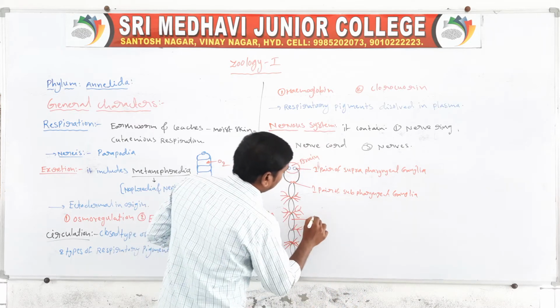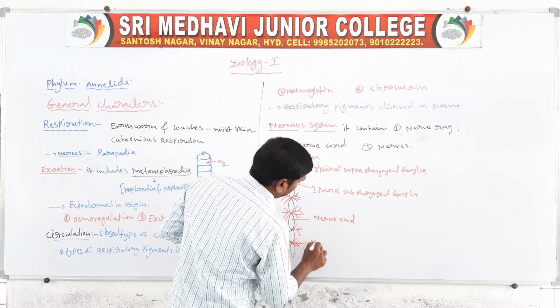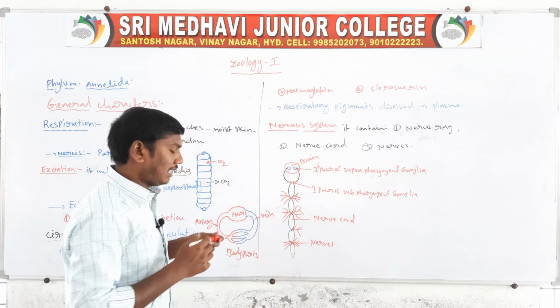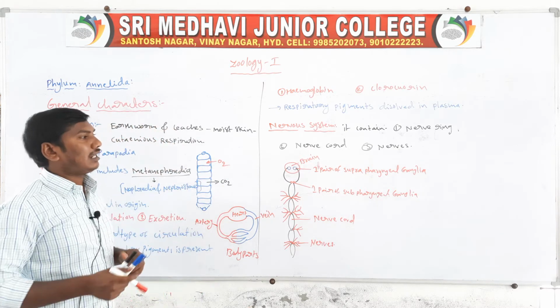The suprapharyngeal ganglia are also called the brain. This is the nervous system.